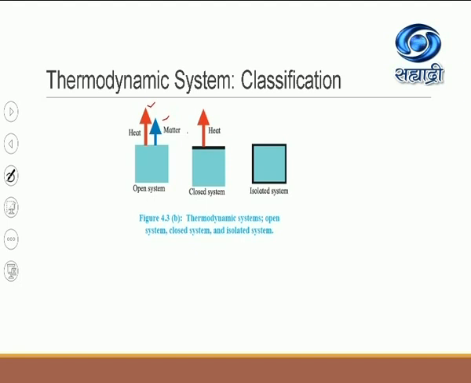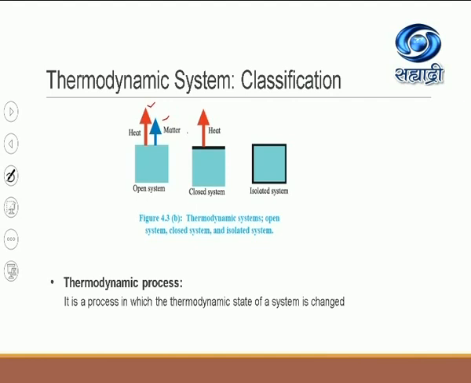The best example I can give for the isolated system is the thermos flask, in which neither matter nor heat can be transferred to the environment or the surrounding. So an isolated system is completely closed. It is completely isolated from the environment, and no transfer of heat or matter is possible. After this, we have to see thermodynamic process. What do you mean by thermodynamic process? It is a process in which the thermodynamic state of a system is changed.